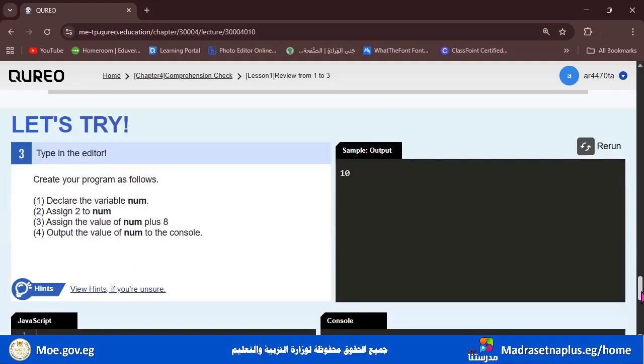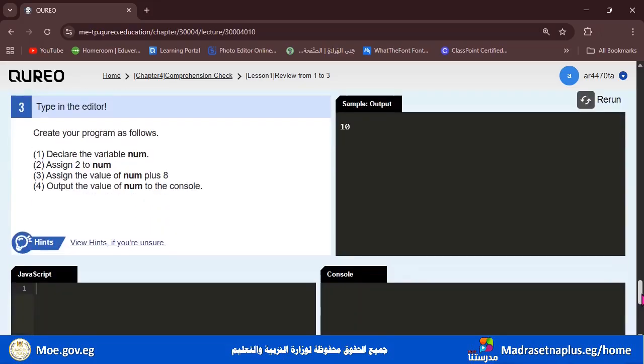So let's try to output 10. First, declare the variable num. So to declare a variable, we have to write let.